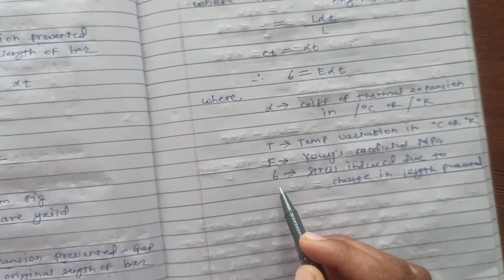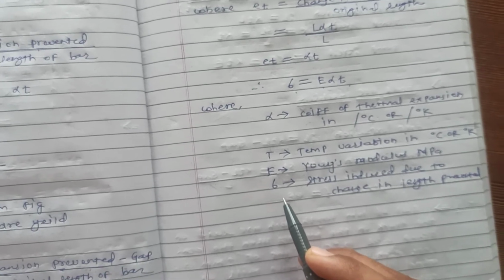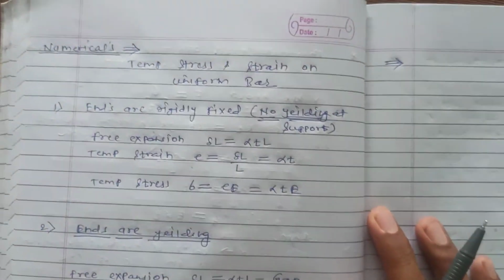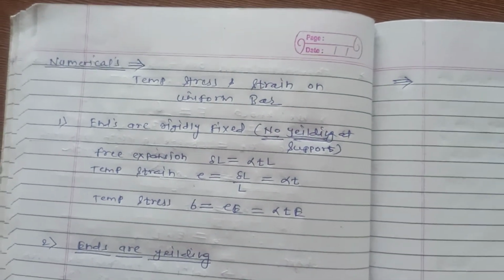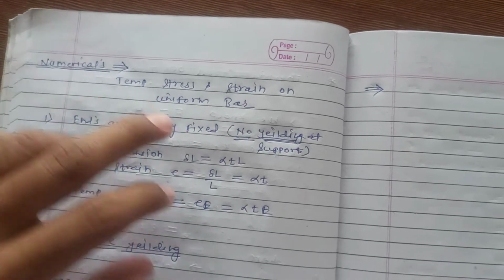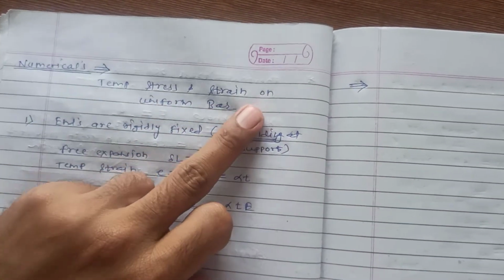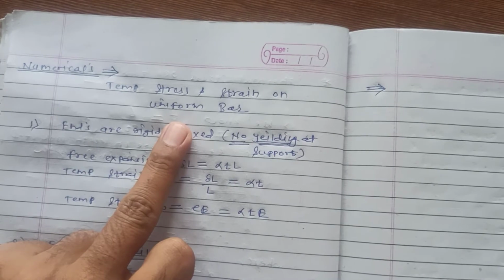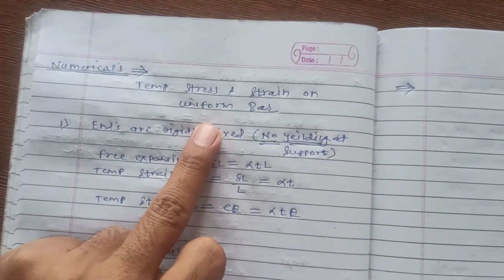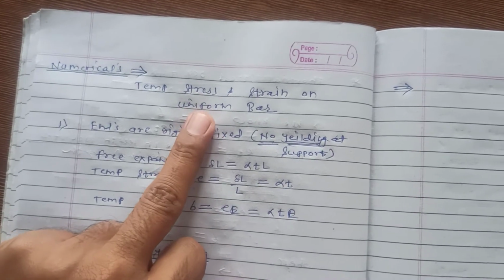Okay, so this is about temperature stress or strain. We will see the numericals. First of all, we will see the numericals depending upon temperature stress or strain on a uniform bar, a bar having a uniform cross section. We will see the first problem depending upon the uniform bar.